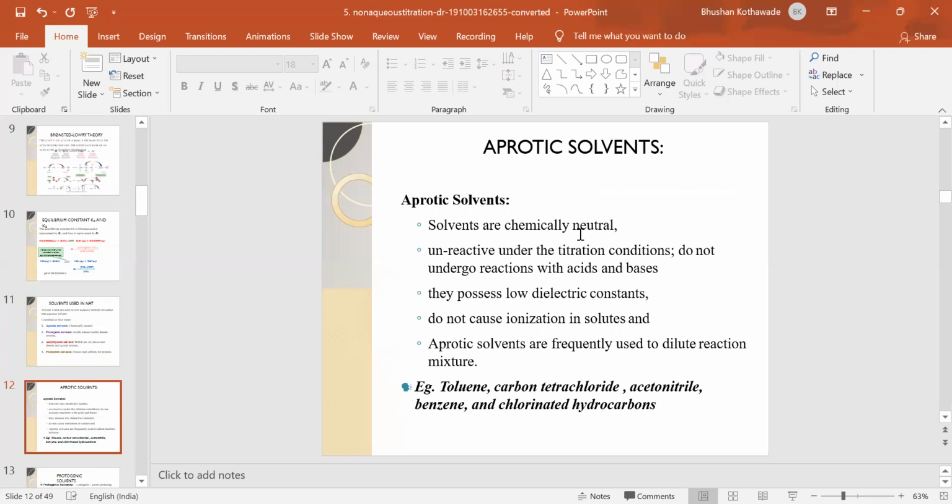Aprotic solvents are chemically neutral solvents, because they do not undergo any reaction with the acids and bases. They have no charge, and they possess a low dielectric constant. They do not cause ionization in the solute. For example, toluene, carbon tetrachloride, acetonitrile, benzene, etc. are the aprotic solvents. They are neutral solvents.